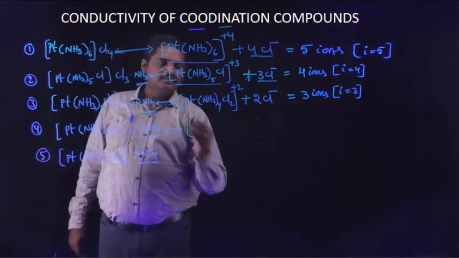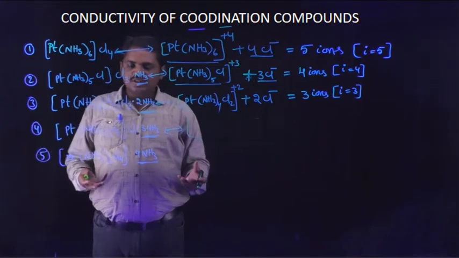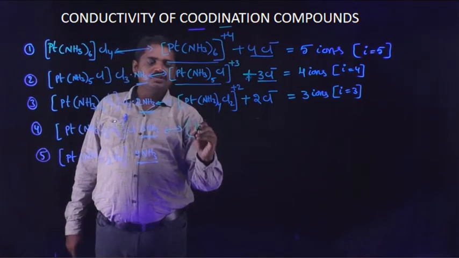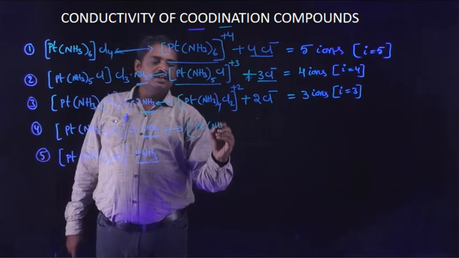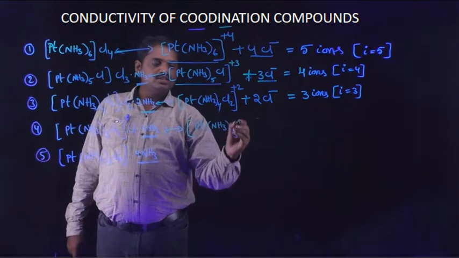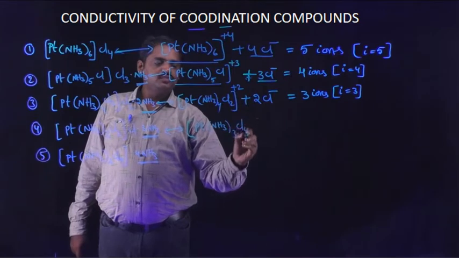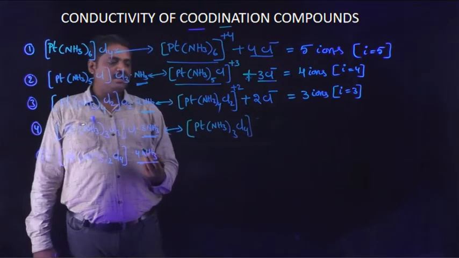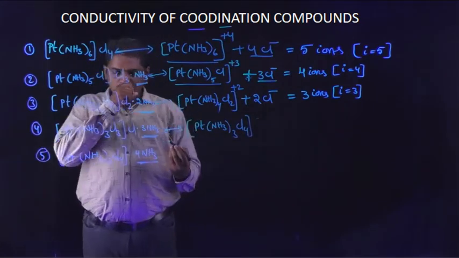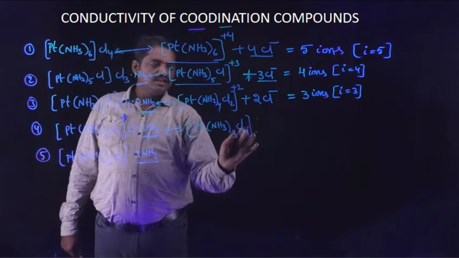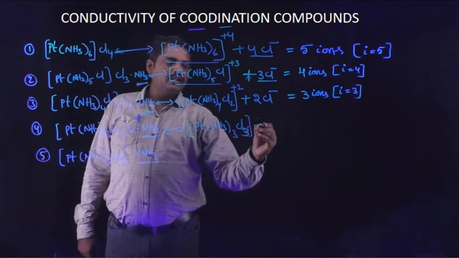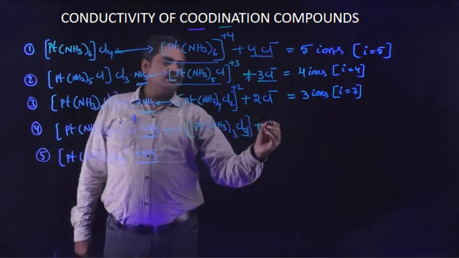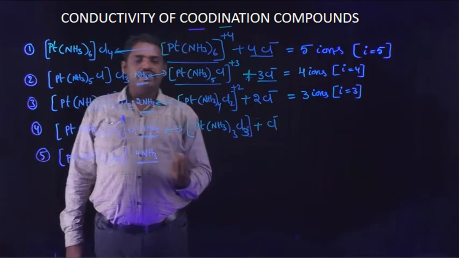So then the resulting dissociated ions are observed. Platinum coordinated with 3 ammonia ligands and 3 chloride ions, and another chloride ion remains outside.